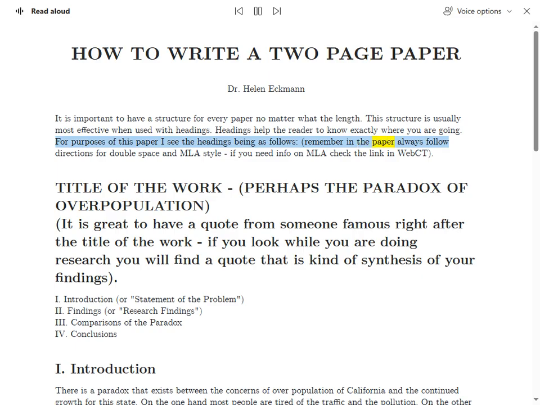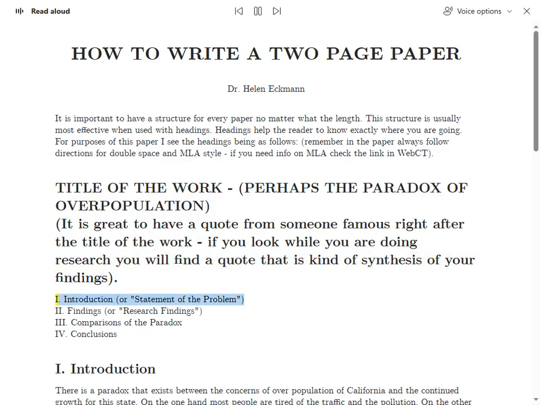Remember, in the paper, always follow directions for double space and MLA style. If you need info on MLA, check the link in WebCT. Title of the work: Perhaps the Paradox of Overpopulation. It is great to have a quote from someone famous right after the title of the work. If you look while you are doing research, you will find a quote that is kind of a synthesis of your